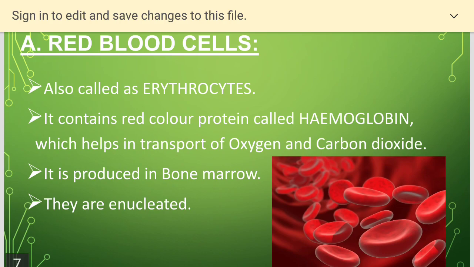When it gives away the oxygen and takes up the carbon dioxide from the tissues, it becomes carboxyhemoglobin and brings it back to the lungs, and the carbon dioxide is released out. RBCs are produced in the bone marrow and have no nucleus. RBCs are enucleated.